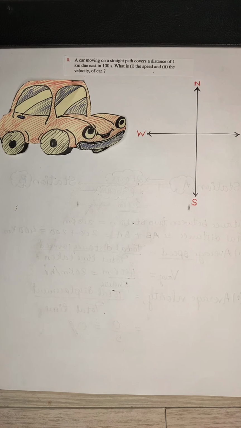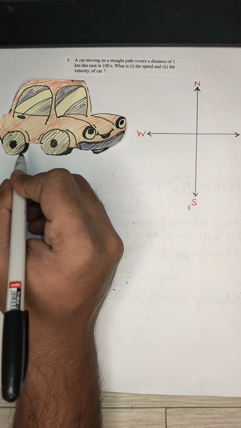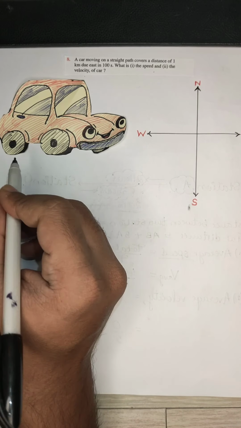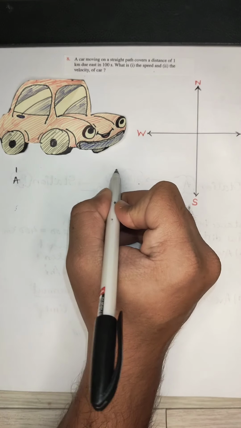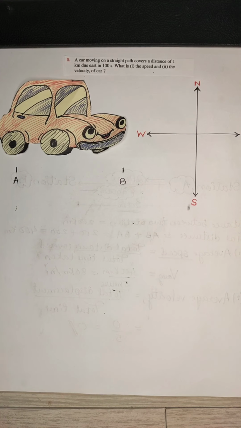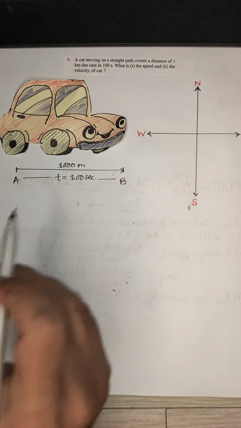Okay, so as we know, we're going to draw the diagram first, the rough diagram. Okay, so we have made a rough diagram. Imagine, as the question says, it covers 1 kilometer. If we take the initial point as A and the final point as B in this direction, so it starts from A and moves 1000 meters, which is 1 kilometer, and reaches B.